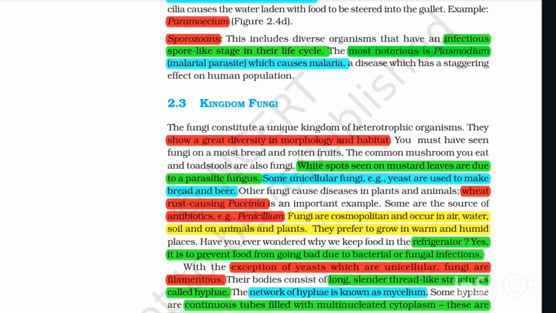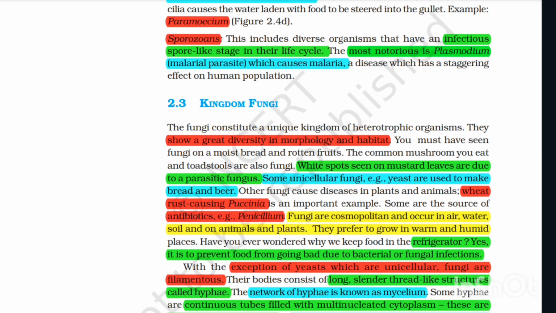Fungi are cosmopolitan and occur in air, water, soil, and on animals and plants. They prefer to grow in warm and humid places. Have you ever wondered why we keep food in the refrigerator? Yes, it is to prevent food from going bad due to bacterial or fungal infection.